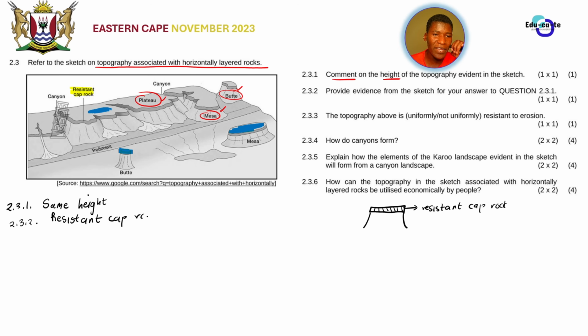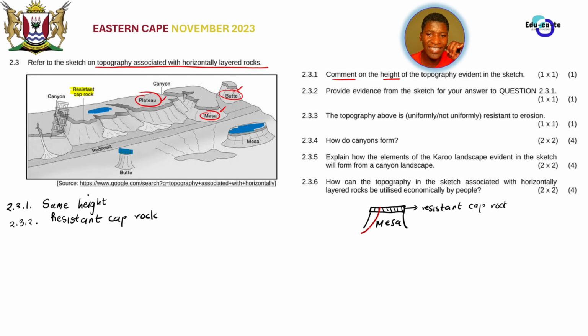So basically, the fact that there's a resistant cap rock, whenever, let's just say this is a mesa. Remember, a mesa, when it goes through scarp retreat or backwasting, it is actually reduced to being a butte. So how does it become a butte? Scarp retreat or backwasting basically happens sideways. So it just means that its sides are eroded. So it can happen that weathering and everything occurs, and then its sides are eroded to this size, something like this. So its sides will be eroded.